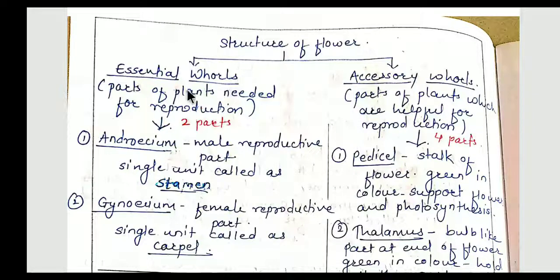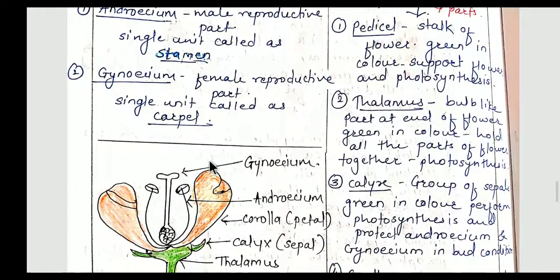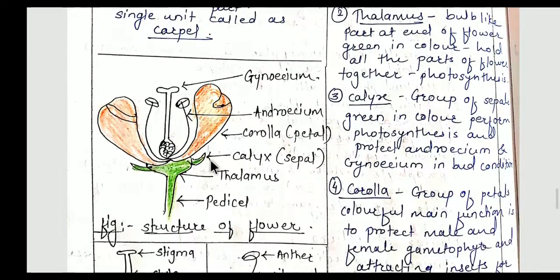First we'll talk about the essential whorls. Two parts of the flower are in the essential whorls. First is the androecium, which is the male reproductive part. A single unit of androecium is called a stamen. The gynoecium is the female reproductive part, and a single unit of gynoecium is called a carpel. I'll show the androecium and gynoecium in this diagram. You are able to see, this is the gynoecium.